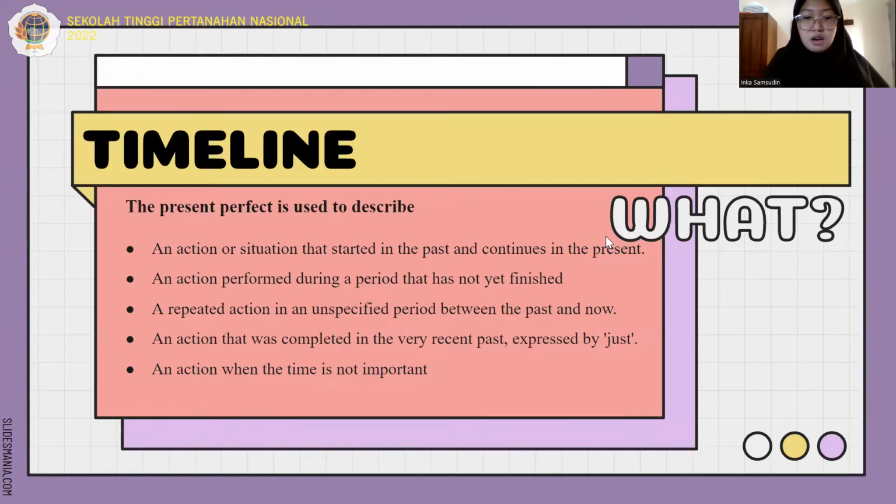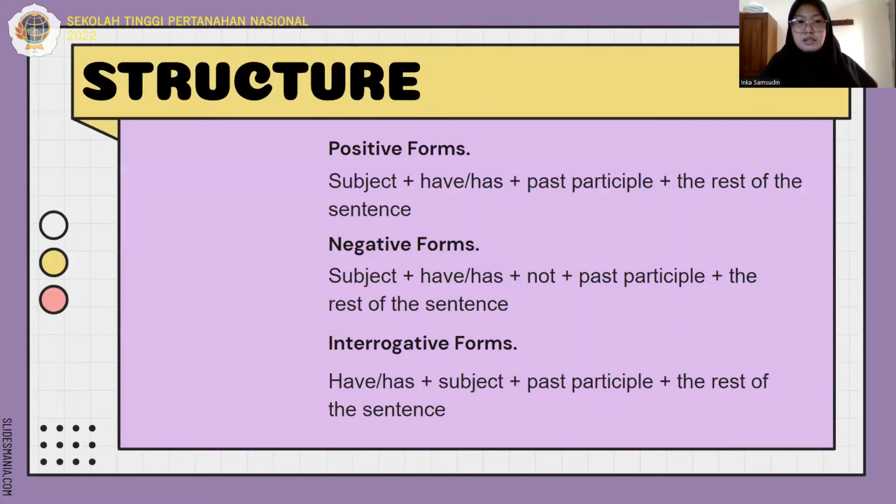Next, we got the timeline. The present perfect is used to describe: First, an action or situation that starts in the past and continues in the present. 2. An action performed during a period that has not yet finished. 3. A repeated action in an unspecified period between the past and now. 4. An action that was completed in the very recent past, expressed by just. 5. An action when the time is not important.